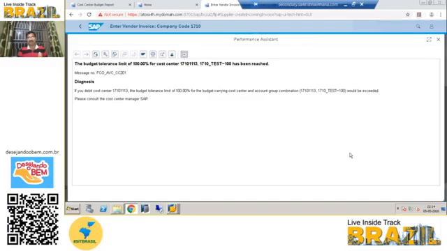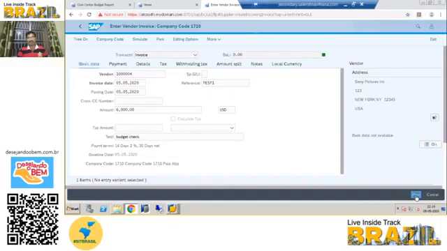It will not allow you to post that. Even if you try to post that, it will not allow. It will not allow because it is an error message, not a warning. So this is how it works. So I showed the simple finance data.